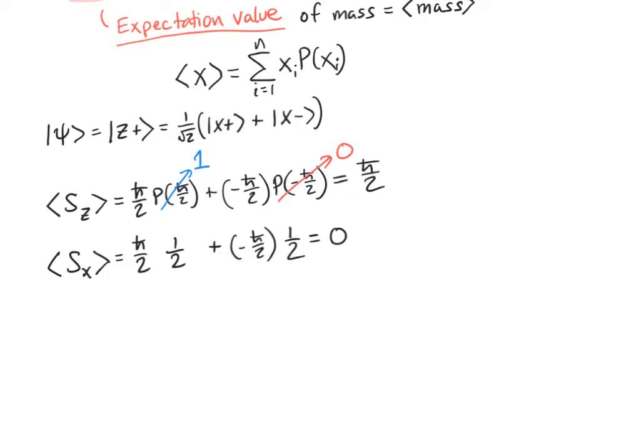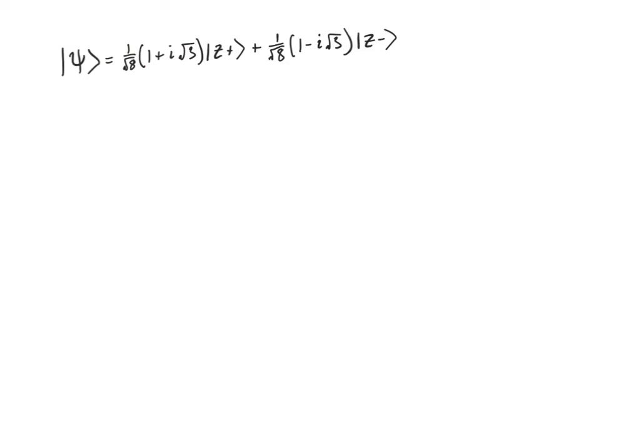And that's all well and good, but we started with a really simple state, as simple as can be in the z basis, and pretty straightforward in the x basis as well. It happens to be a state that we immediately know how to convert to the x basis without a lot of effort. But if I give you a more complicated state, for example, like the one from the previous homework assignment, and I ask what's the expectation value in the x direction, or in the y direction, it becomes a little bit messier, and I have to do a lot of conversion before I can actually start to do the work. There's a cleaner way of going about this, though, that makes use of our measurement operators.